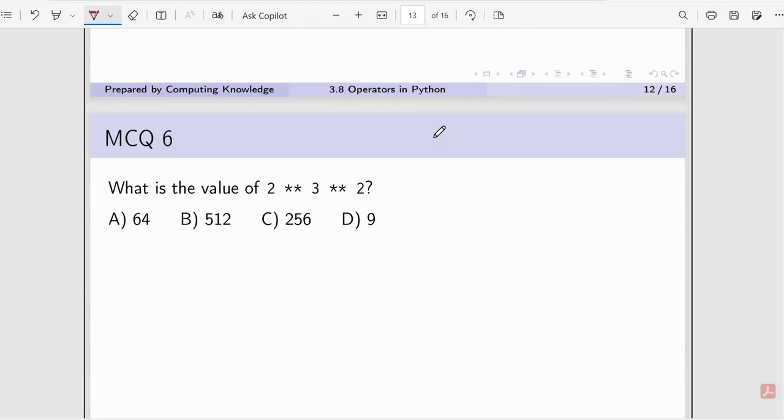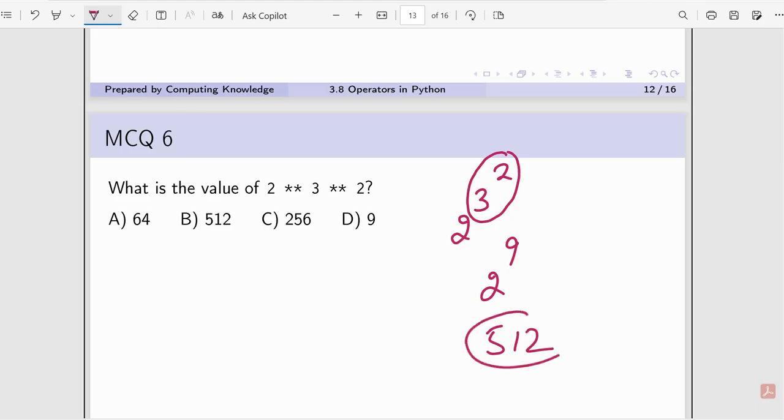What is the value of 2 raised to power 3 raised to power 2? We evaluate this one first: 3 raised to power 2 means 9, and 2 raised to power 9 means 512. Okay, the answer is B.